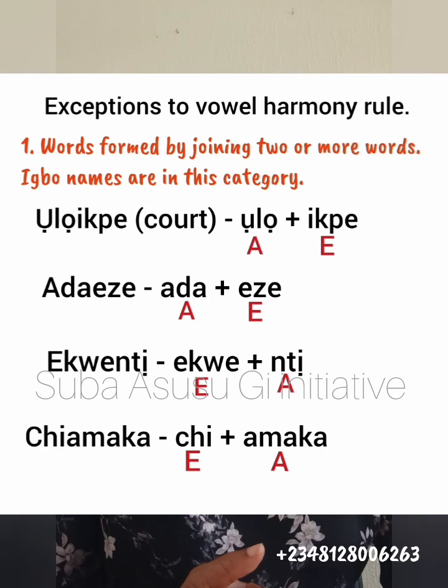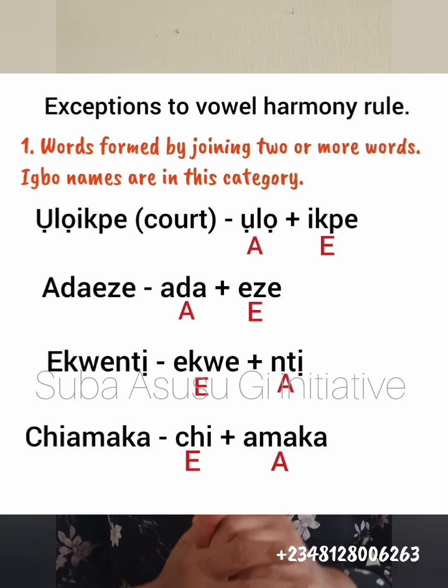Okay, so the first exception to the vowel harmony rule, the set of words that do sometimes, but not all the time, obey the vowel harmony rule, are names, Igbo names. So why is this so? Because most Igbo names are formed by joining two separate words together. So in their separate forms, they obey the vowel harmony rule. Individually, the words obey the vowel harmony rule.